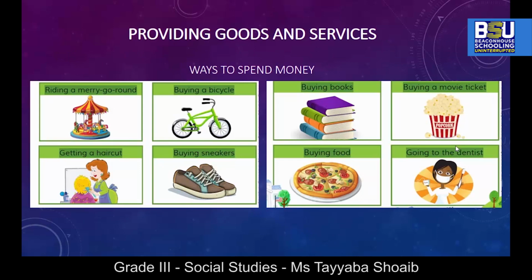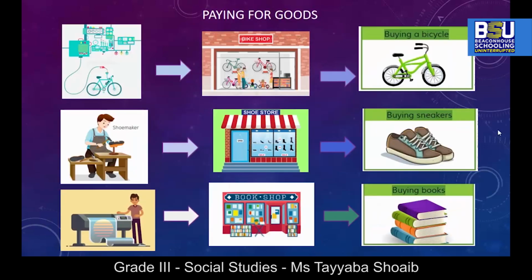We already know that we use money to buy things that we need. Here you can see different things we spend money on, like a new pair of shoes, food, books, riding a merry-go-round, getting a haircut, or going to the dentist. We spend them on goods and services.